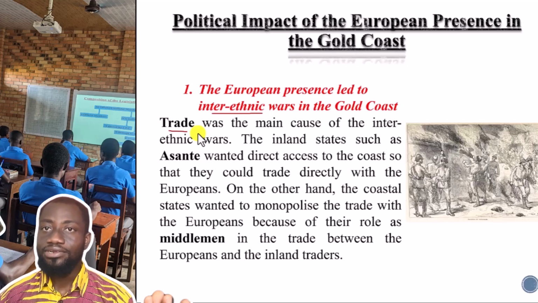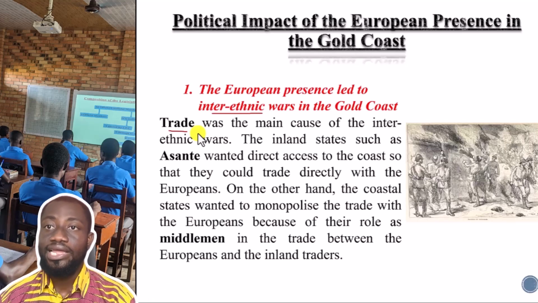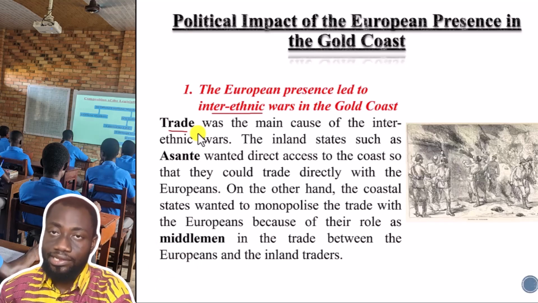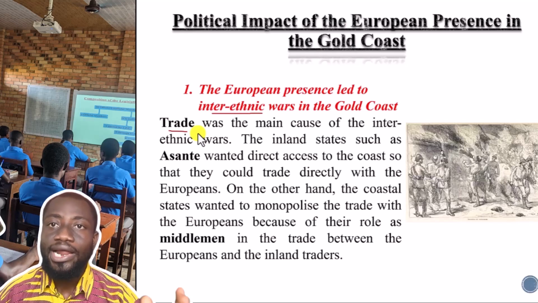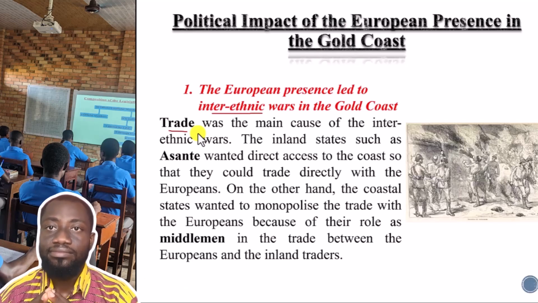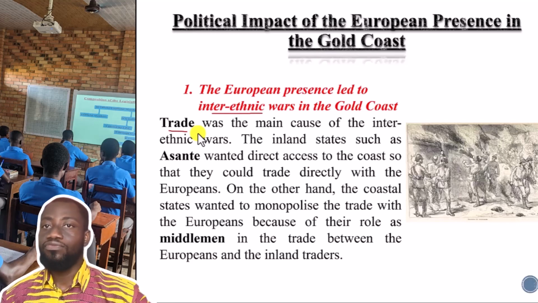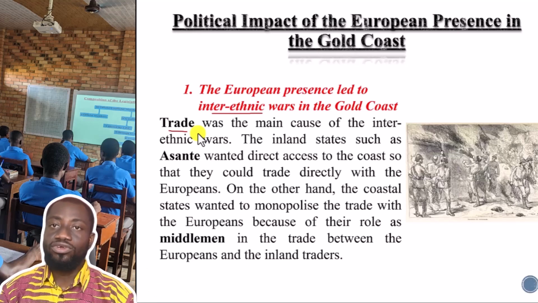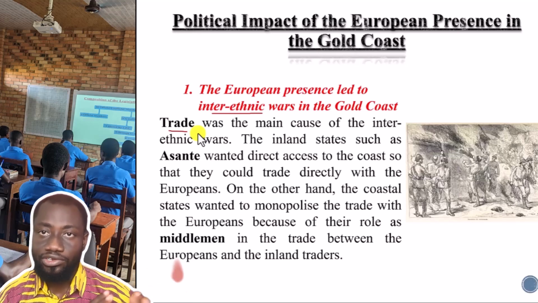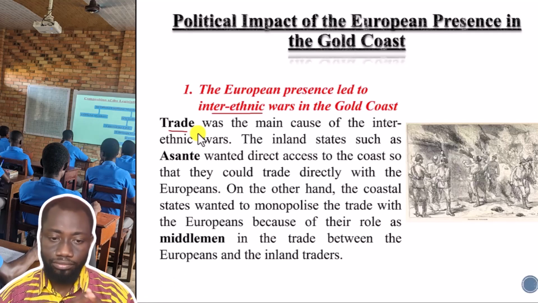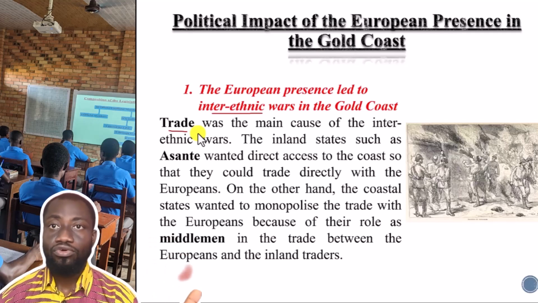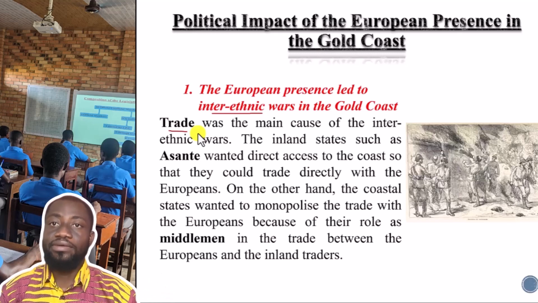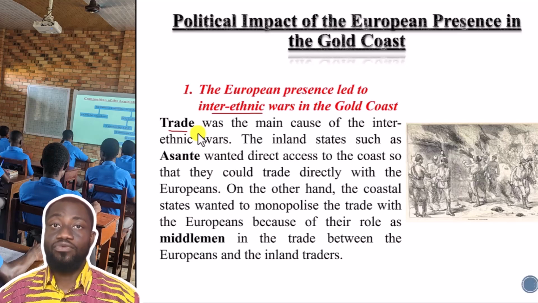Now, the middlemen, the Fantis especially, some of them engaged in trade malpractices. They were actually cheating the Asante traders. So Asante saw this, and they decided that they didn't want to trade with the Europeans through the Fanti states. They wanted to trade directly with the Europeans along the coast. But the Fantis would not agree, because their livelihood was also based on the middleman role they were playing, because that is what they were getting money from.